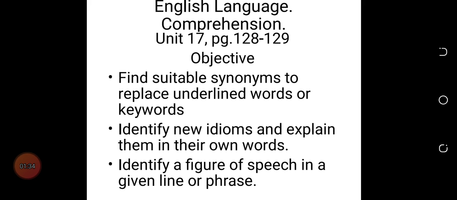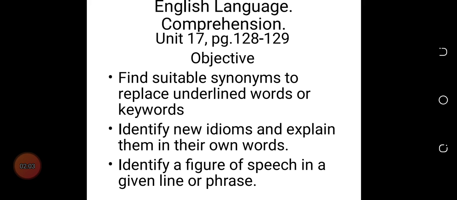Okay, so our objective for the lesson. By the end of the lesson, the learner should be able to find suitable synonyms, that's words nearest in meaning, to replace underlined words or keywords.